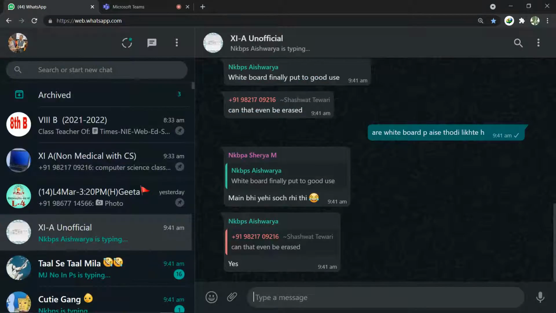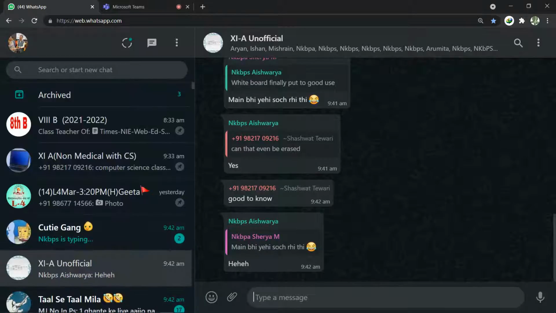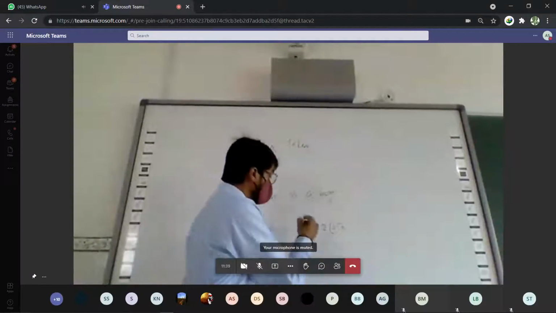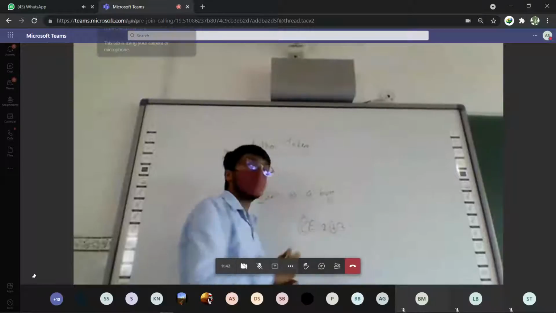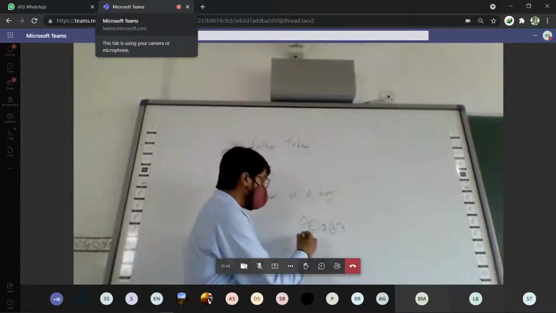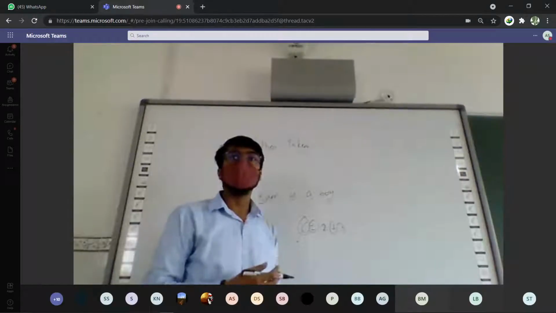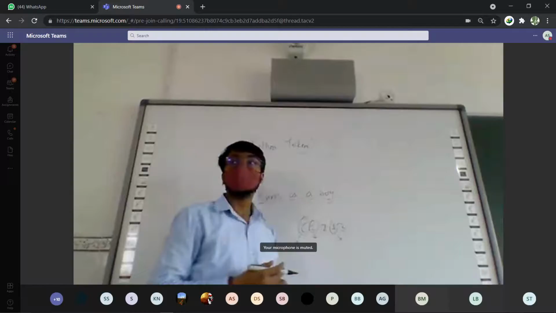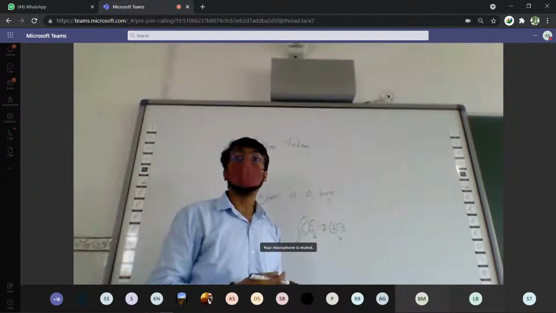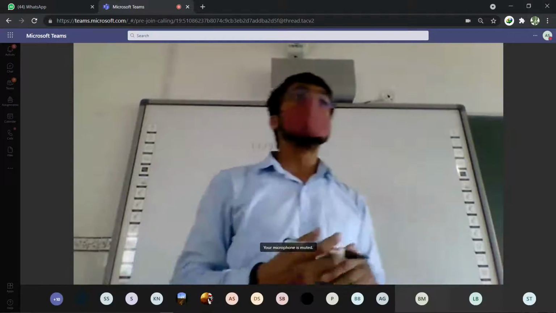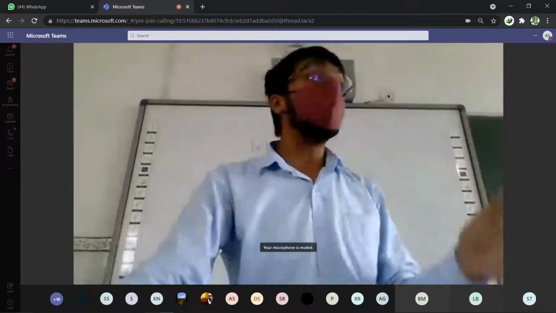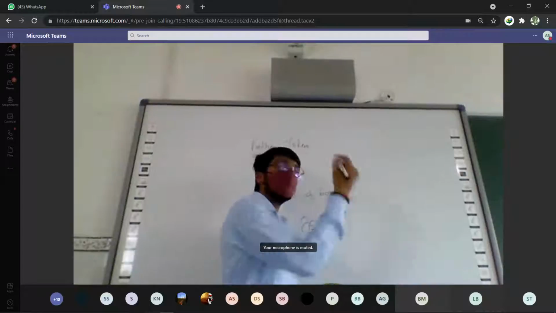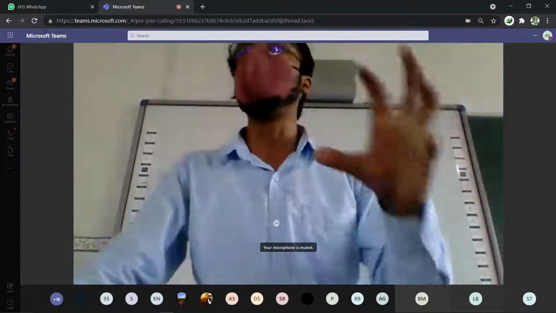For example, suppose I am writing c equals to 2 plus 3. This is a token. This is a token. This is a token. How are they tokens? It's an identifier, yes or no? This is an assignment operator. This is an arithmetic operator. So operators, identifiers, literals, these all are tokens. 2 and 3 are again tokens. They are literals. Literals mean the values.